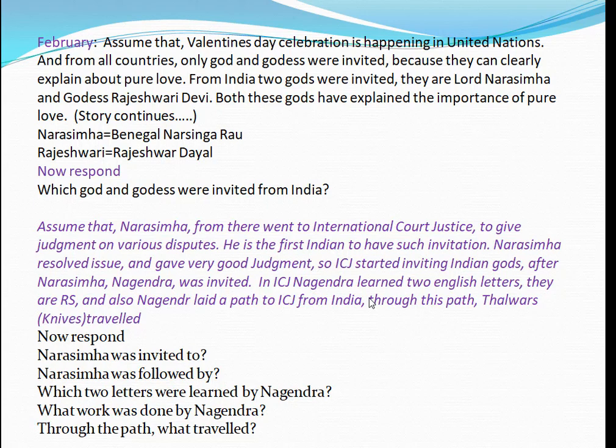Okay, the story is very, very simple. What is the story? From the United Nations, Narasimha went to the ICJ, and he delivered a very good judgment. So everyone felt very happy and invited some more gods from India. As a part of it, Nagendra went there, and Nagendra learned two letters. The two letters are R and S, and also he laid a path to the ICJ, and through this path talwars were travelled. Talwar means knife.